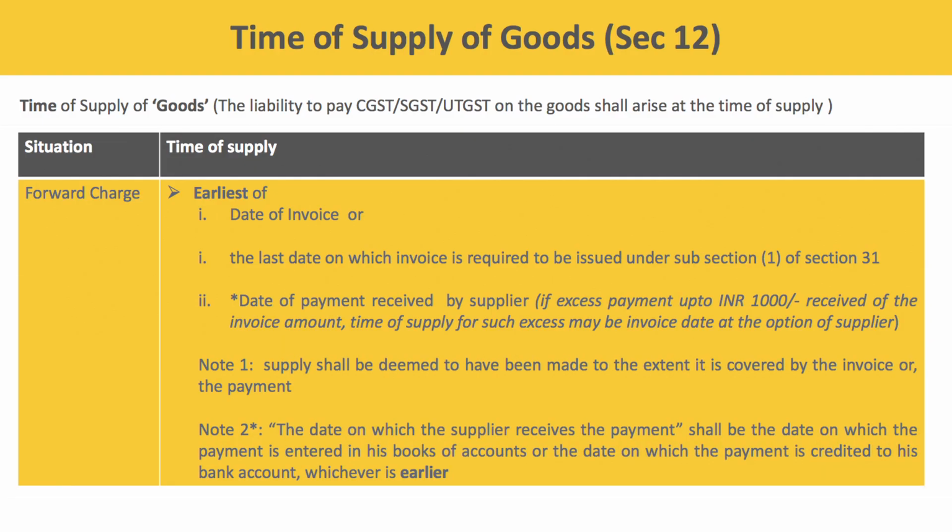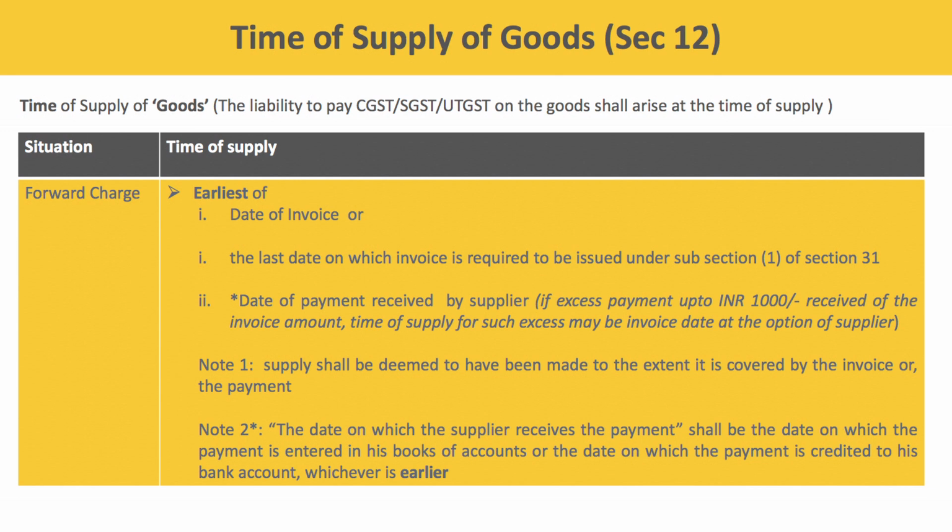The date of receipt of payment according to section 12 subsection 2 is the date on which the payment is entered in the books of accounts or the date on which the payment is credited in my bank account, whichever is earlier. For example, I gave a check to you, but I didn't deposit it in the bank and I passed the entry in my books of accounts for the receipt of the same.